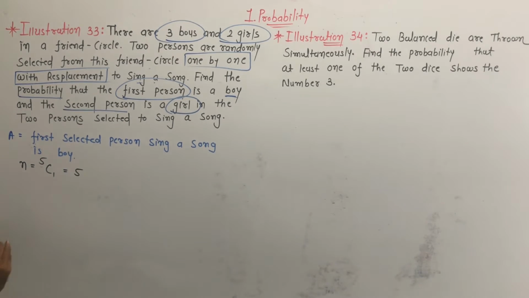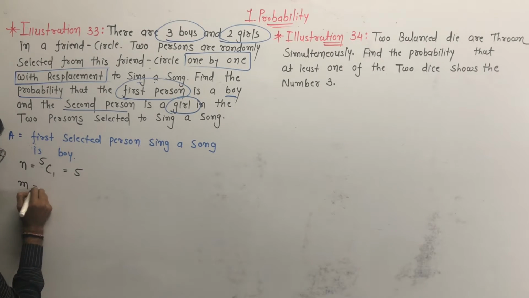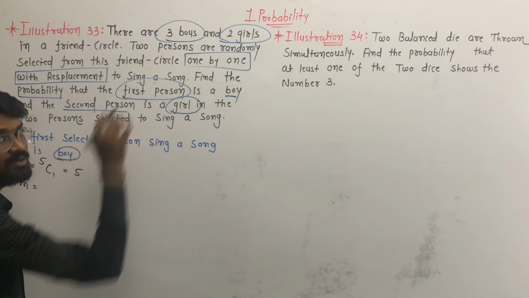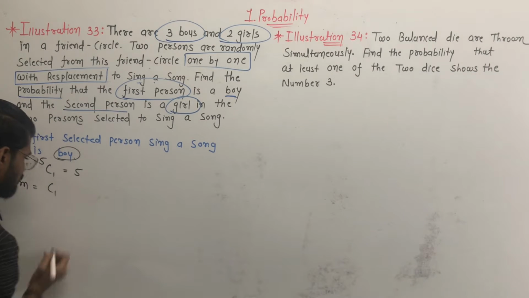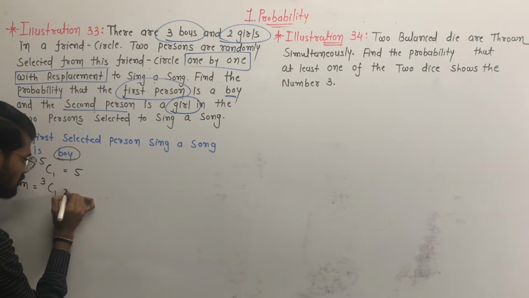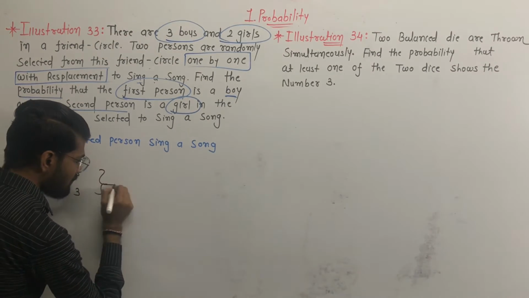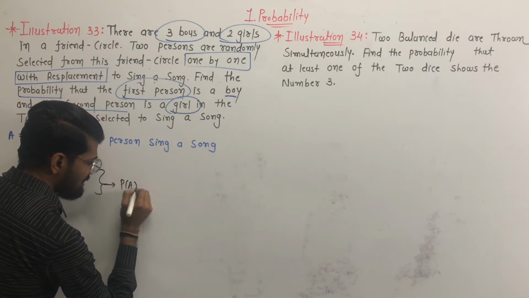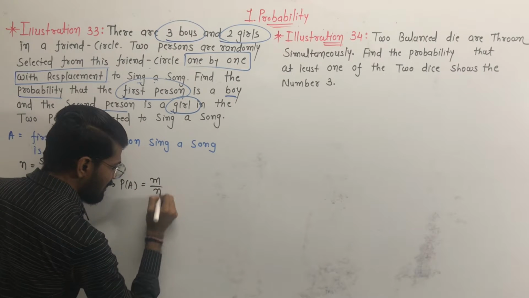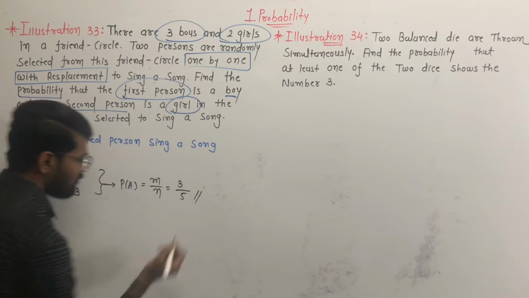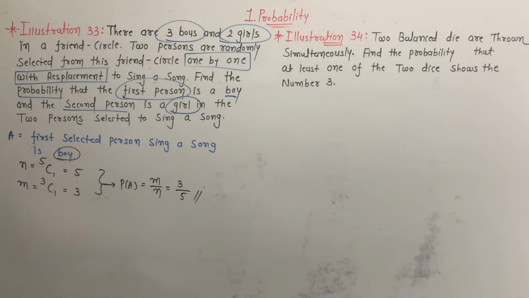And how many favorable outcomes, m is equal to? We have to select one boy out of 3 boys. So the number of favorable outcomes is equal to 3. So we can find the probability of event A. P of A is equal to m by n, m is equal to 3 and n is equal to 5. Clear? Okay.